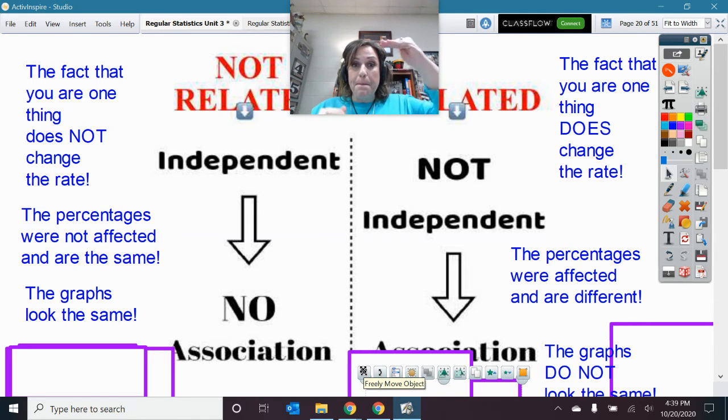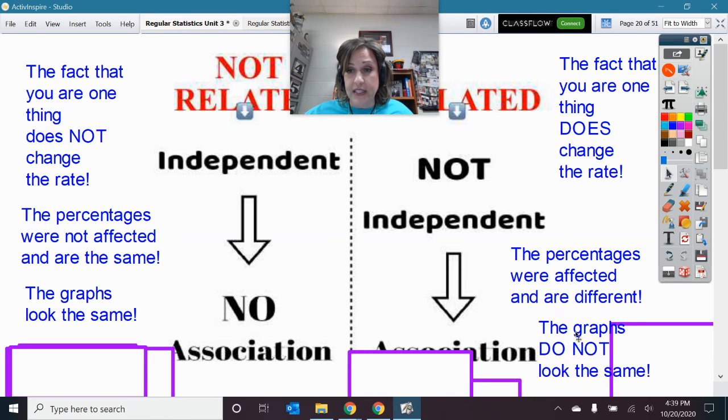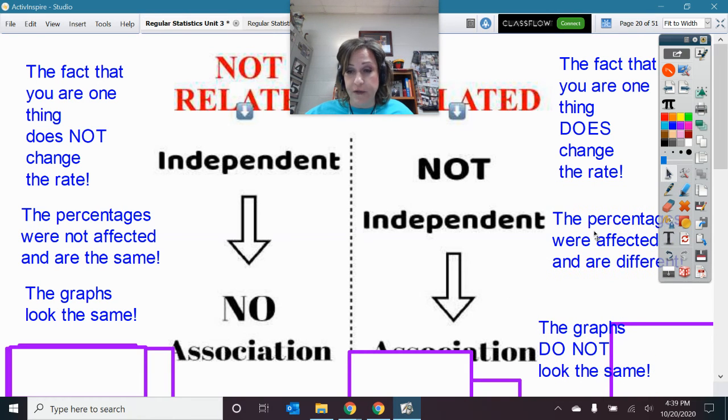Like the male has a bigger percentage for watching the game, and the female has a smaller one. Because the percentages were affected, because the fact that you have a particular gender affected the rate at which you did something. All right, so those graphs do not look the same. They are different.